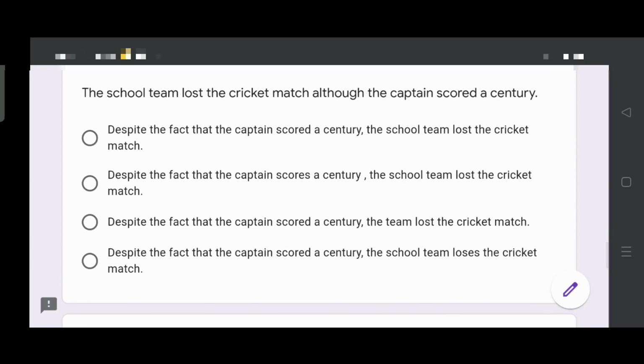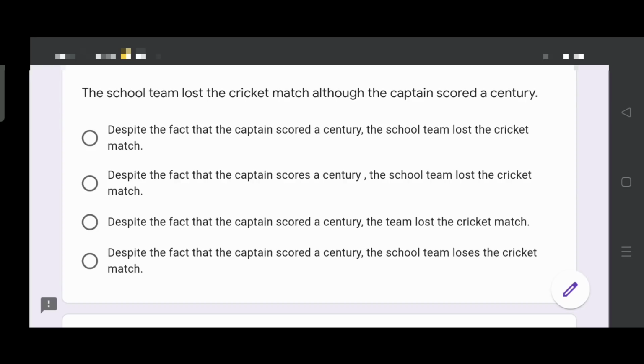The school team lost the cricket match although the captain scored a century. Despite the fact that the captain scored a century, the school team lost the cricket match. Despite the fact that the captain scores a century, the school team lost the cricket match. Despite the fact that the captain scored a century, the team lost the cricket match. Despite the fact that the captain scored a century, the school team loses a cricket match.